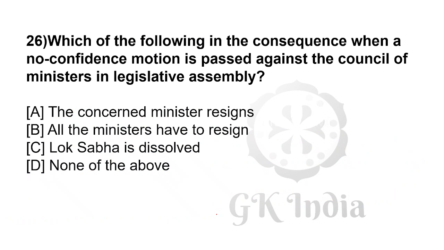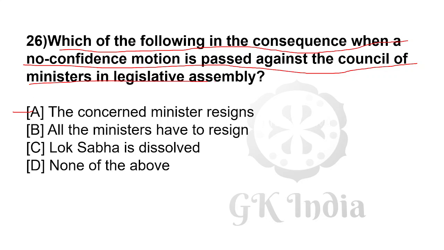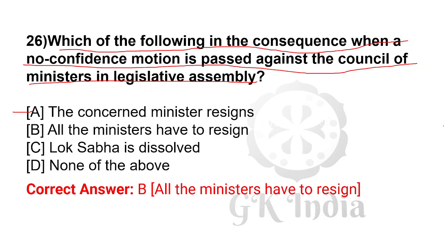In consequence, when a no confidence motion is passed against the council of ministers in the legislative assembly, all ministers have to resign.